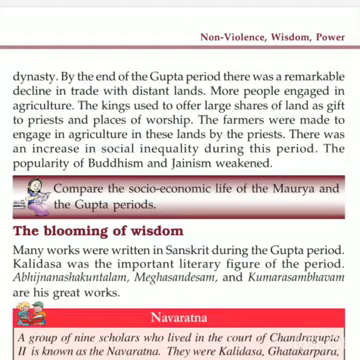By the end of the Gupta period, there was a remarkable decline in trade with distant lands. More people engaged in agriculture. The kings used to offer large shares of land as gifts to priests and places of worship. The farmers were made to engage in agriculture in these lands by the priests. There was an increase in social inequality during this period. The popularity of Buddhism and Jainism weakened.